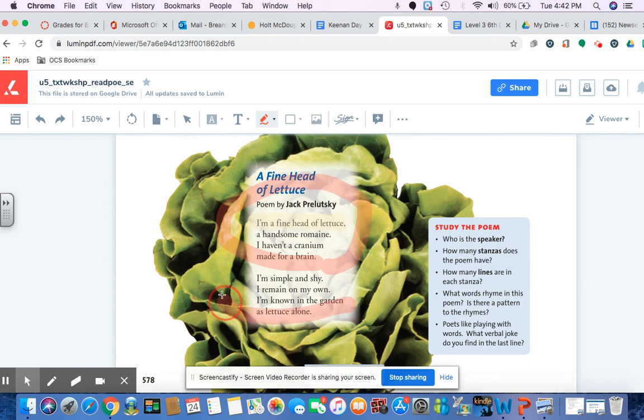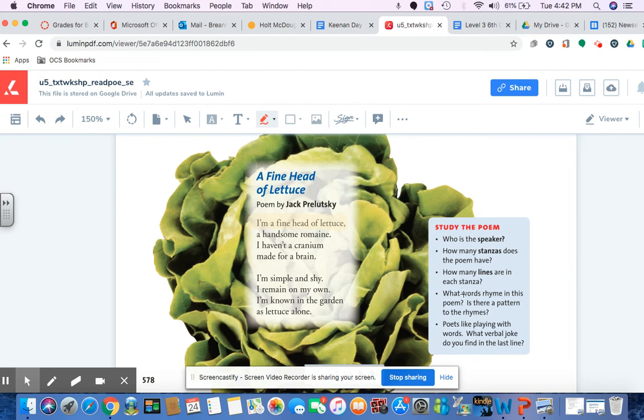All right, a little messy. There's two stanzas. Stanza 1 and stanza 2. I probably should have changed it so it wasn't a giant highlighter, but I hope I get better at this as we continue online learning. So 2 stanzas. How many lines are in each stanza? So remember, I said this was one stanza. This was the second. You count 1, 2, 3, 4 lines in the first stanza, and then 1, 2, 3, 4 lines in the second stanza.